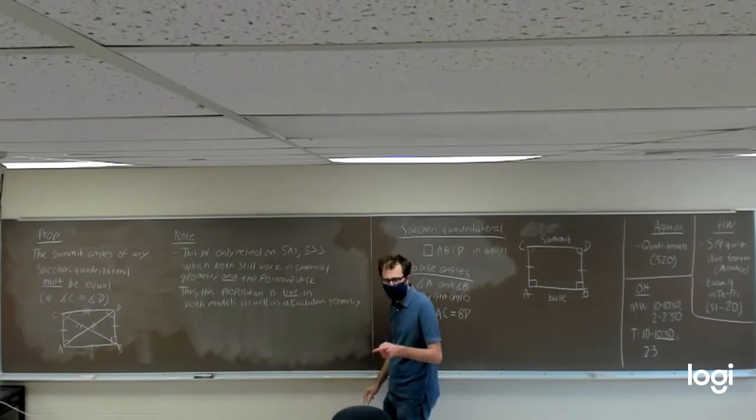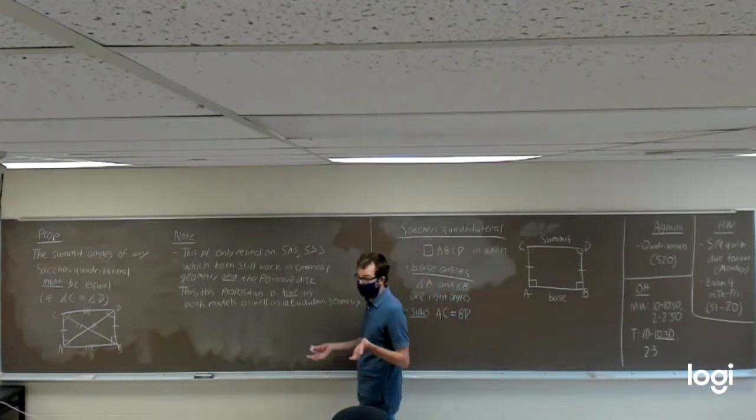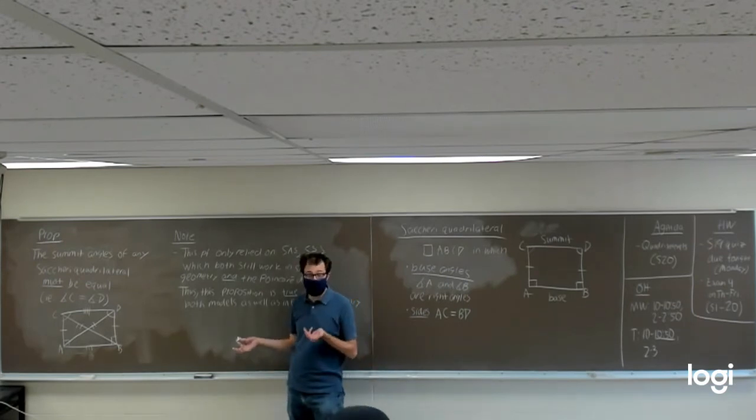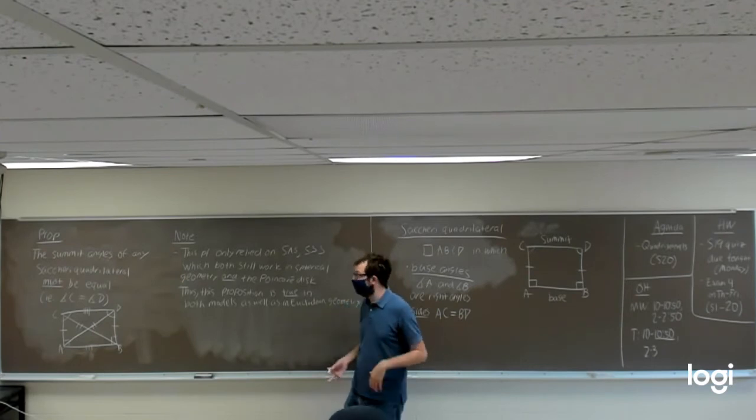Neato burrito, if you ask me. This proof works in all three models: Euclidean, spherical, Poincare disk.